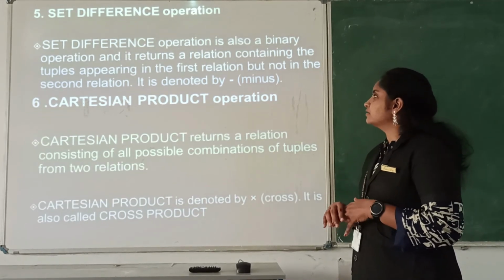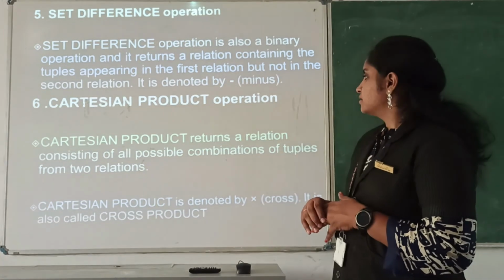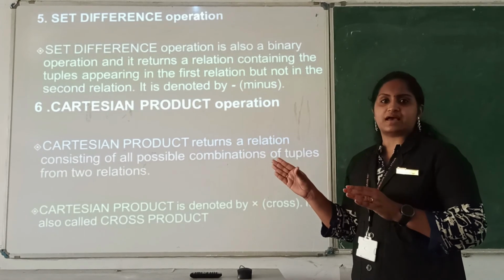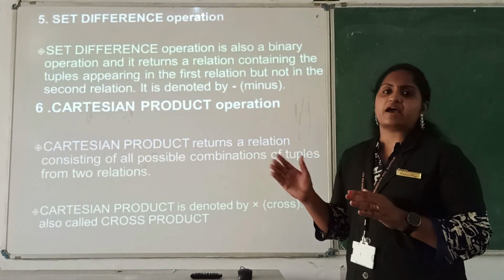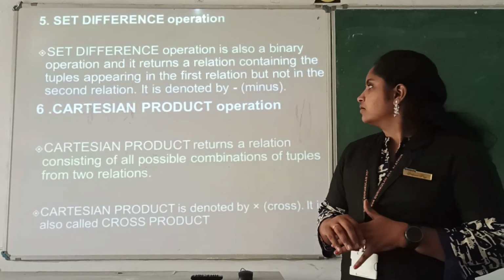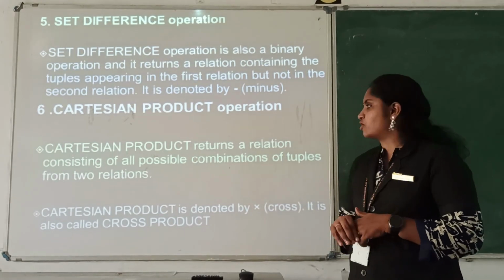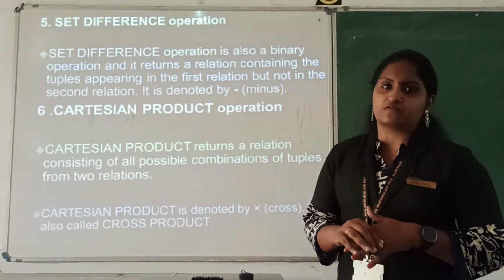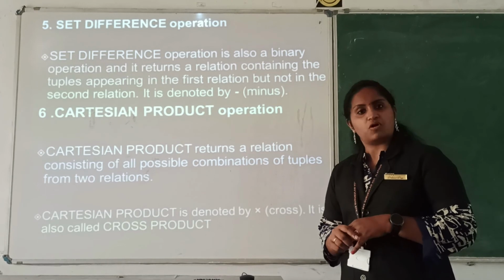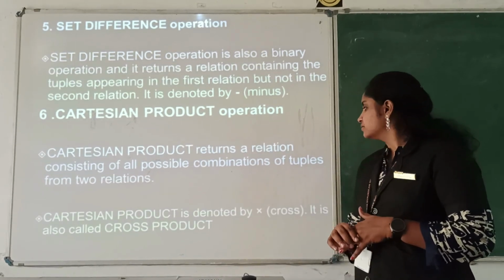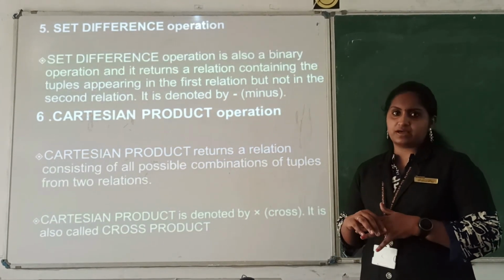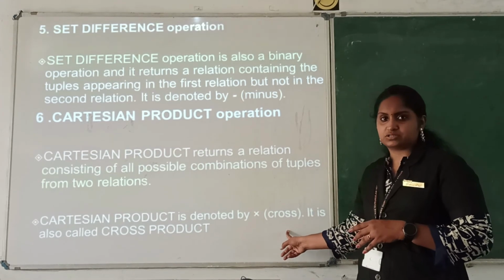And another one is Cartesian product. That means the combinations of the contents. If a teacher is taking the class of 9th standard, she is taking it for five batches. So the combinations of the students are increasing. That type of product is known as Cartesian product. It contains all the possibilities of data, which we can calculate by the Cartesian product. And the Cartesian product is denoted by the cross symbol.